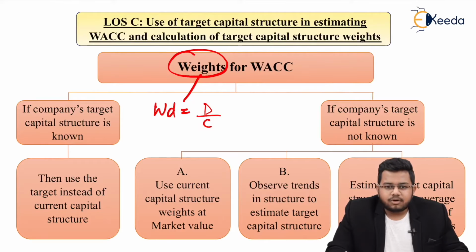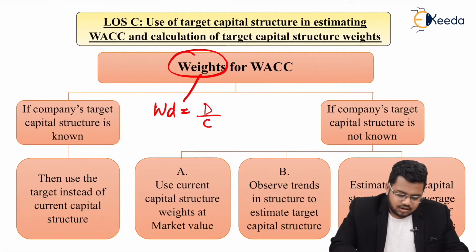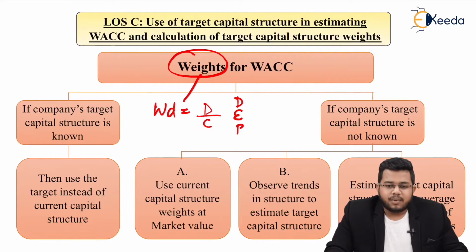On 31st December, the capital structure can be different, like the debt, equity and preferred capital amounts can be different from what it was last year or from what it is going to be in the next year. So which weight do you actually use? That is the question. To simplify that, there can be two cases.